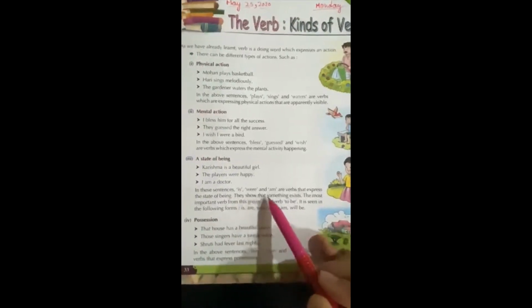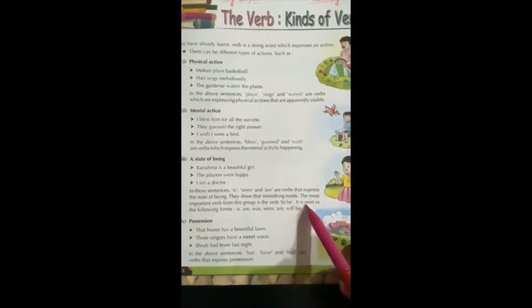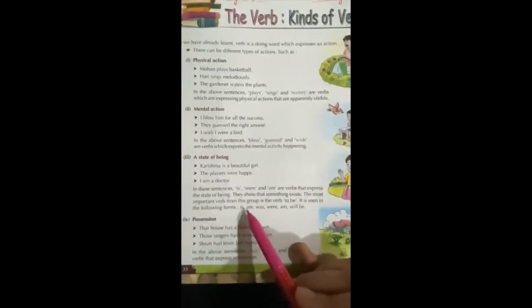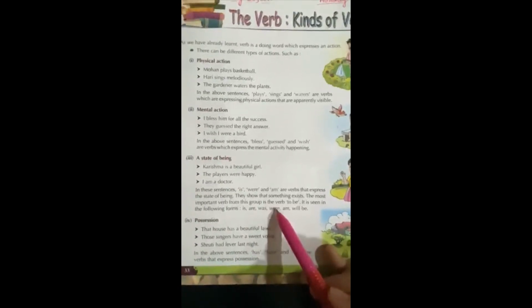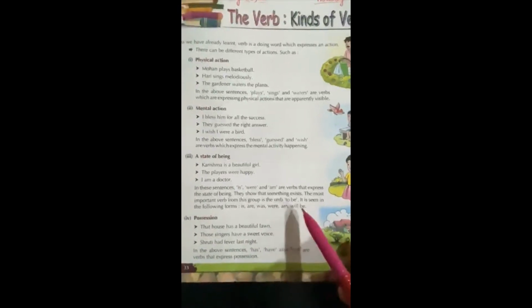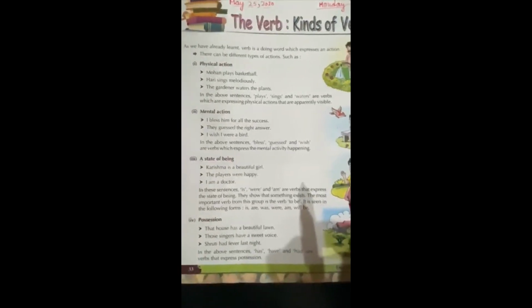They show that something exists. The most important verb from this group is the to be. It is seen in the following forms: is, are, was, were, am, will be. I will be doctor. Okay, understand? A state of being.